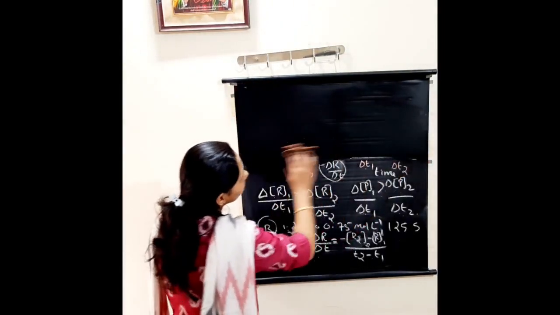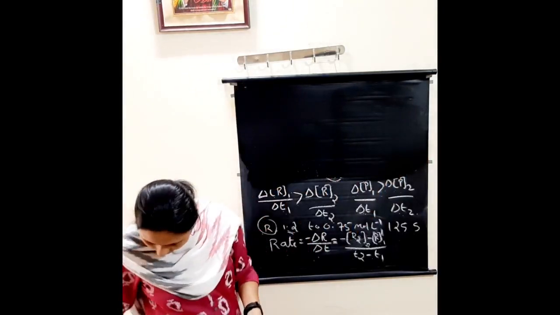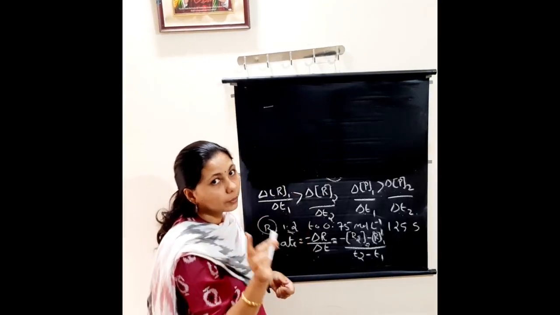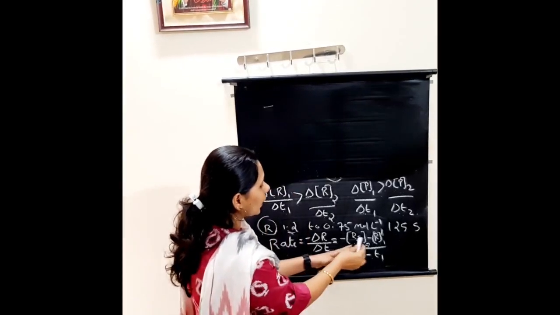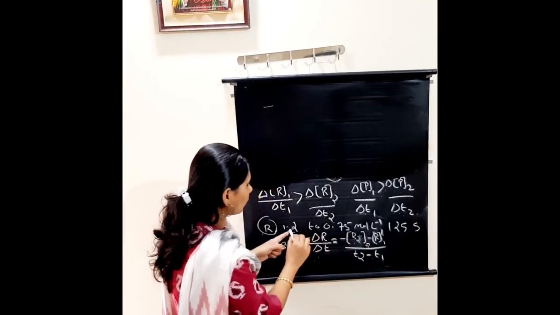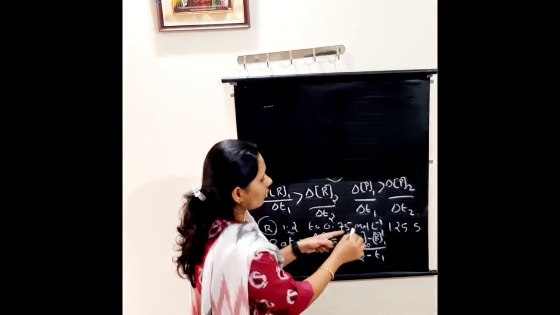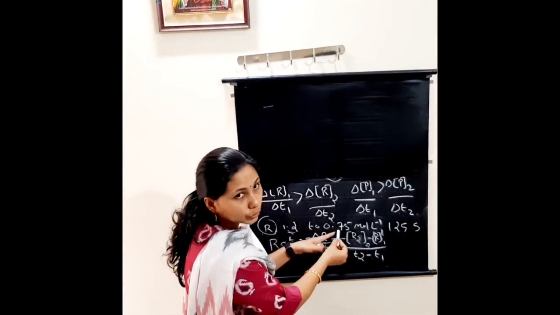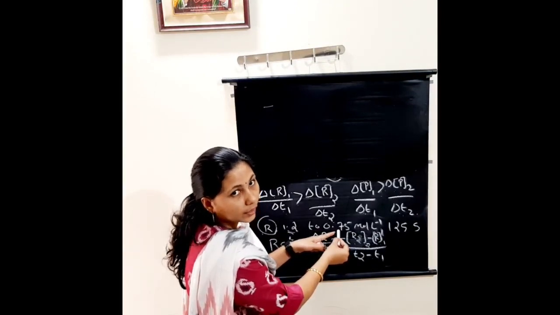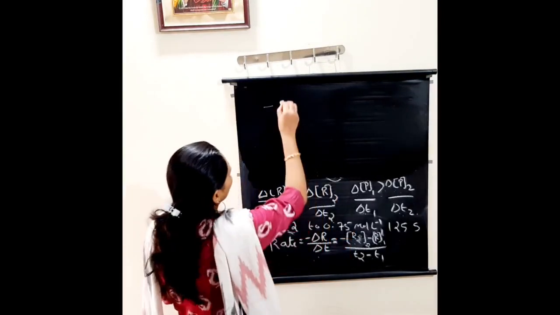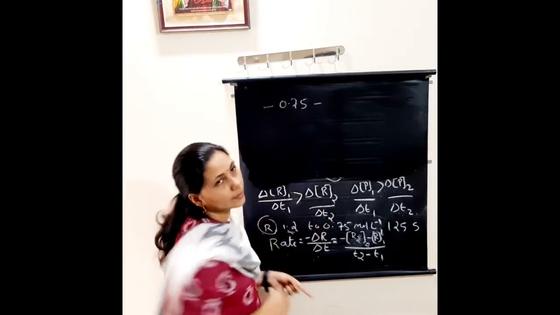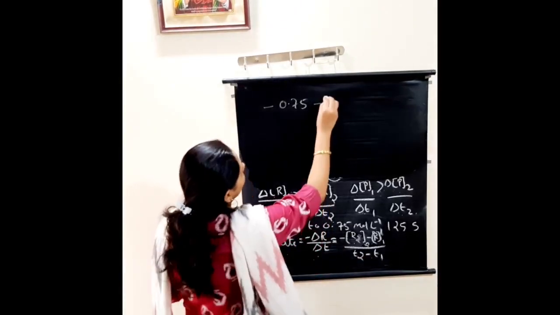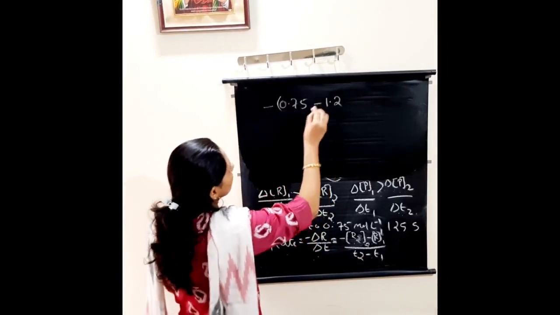Listen here. We have to put a minus, because the rate of reaction will be all the time positive. It is given that after time interval T2, the concentration goes from 1.2 to 0.75. It is reduced. So at time T2, the concentration of R, that is R2, equals 0.75, minus the concentration at time T1, which was 1.2.